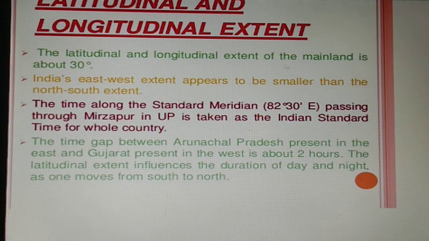See, here are the latitudinal and longitudinal extents. The latitudinal and longitudinal extent of the mainland is about 30 degrees. India has an east-west extent which appears to be smaller than the north-south extent. If we talk about the standard meridian, it passes through Mirzapur in UP and is taken as the Indian Standard Time for the whole country.